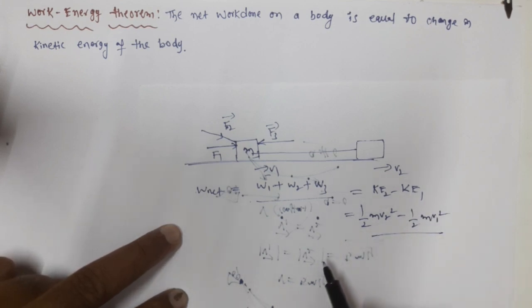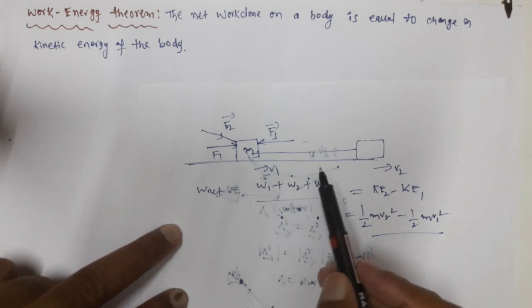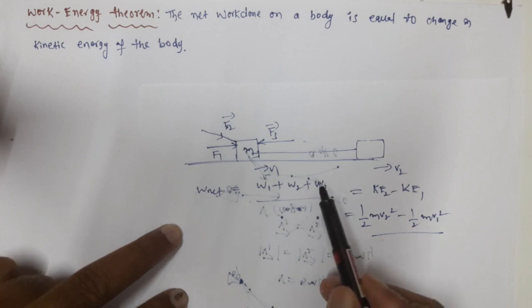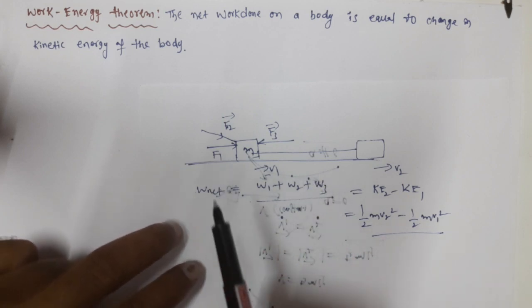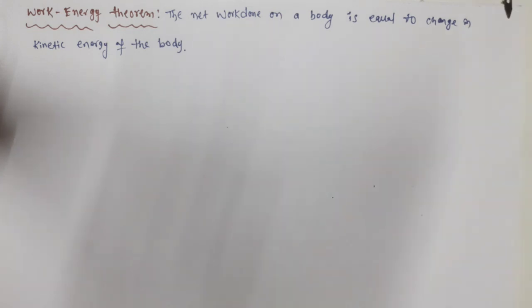Now we want to prove this. This is a statement actually: the net work done on a body, or the work done by the net force on a body, is equal to the change in kinetic energy of the body. This is the statement of the work energy theorem. Now we want to prove it.